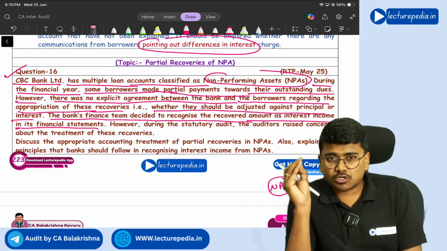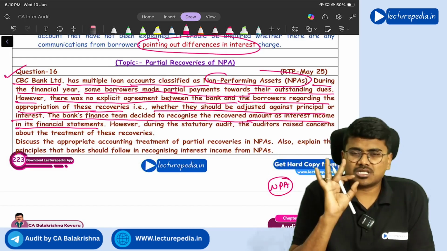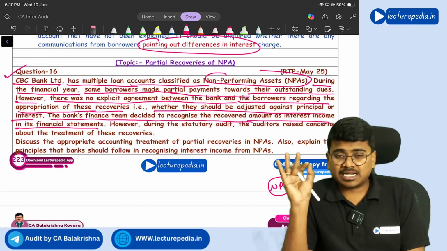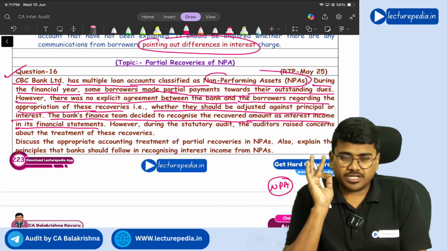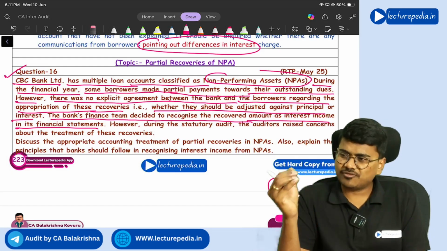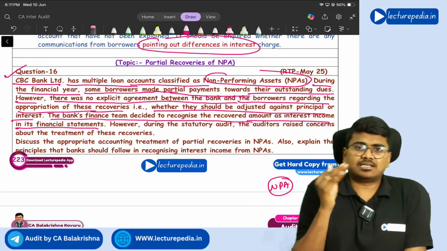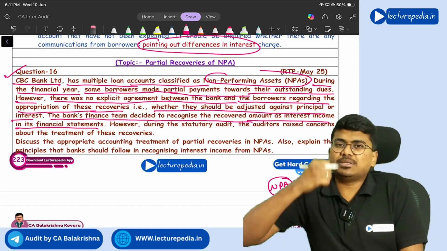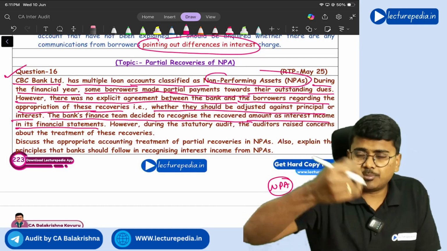Understanding, based on AS 9 and the accounting policy followed by the bank, you have to treat the partial recoveries accordingly. In 99% of cases, partial recoveries will first be adjusted towards interest, and the remaining amount will be adjusted towards the principal portion.